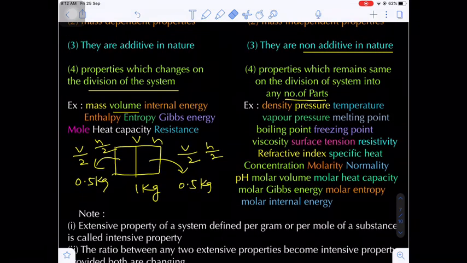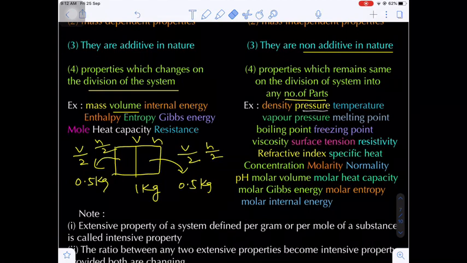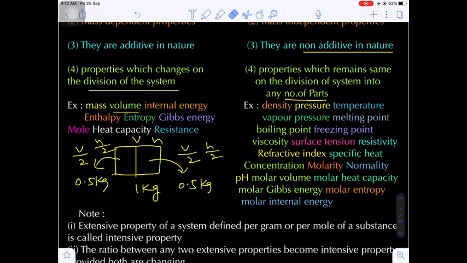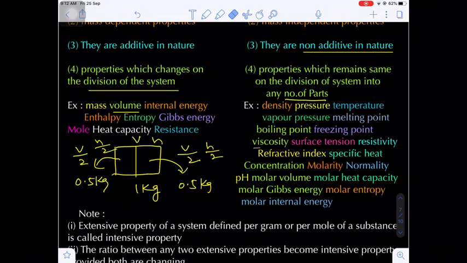Now come to intensive properties. Well-known examples: density, pressure, temperature, vapor pressure, melting point, boiling point. Remember, whatever the physical constants for a particular substance, all these parameters are regarded as intensive properties. Do you know the melting point of a substance will be constant at atmospheric pressure? Also vapor pressure, boiling point, freezing point, viscosity, surface tension, resistivity. Remember, resistance is an extensive property. Resistivity, that is called specific resistance, is an intensive property.